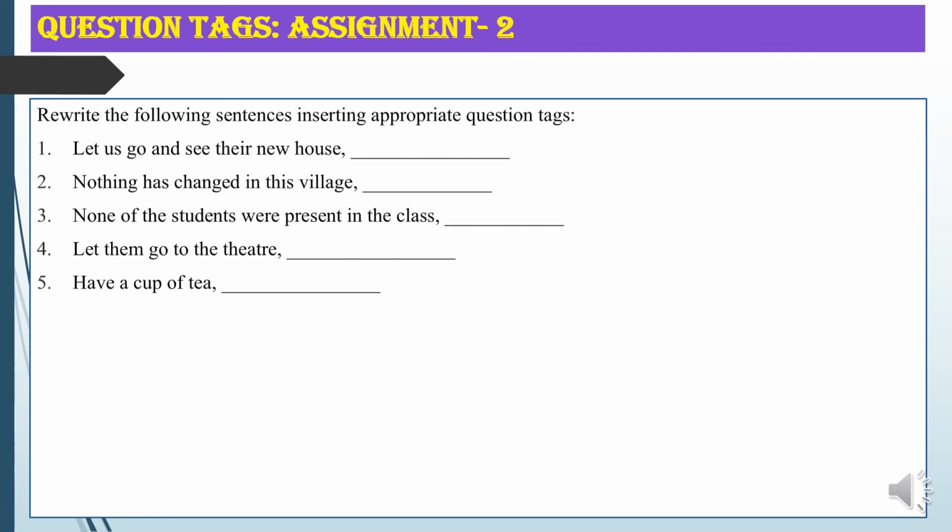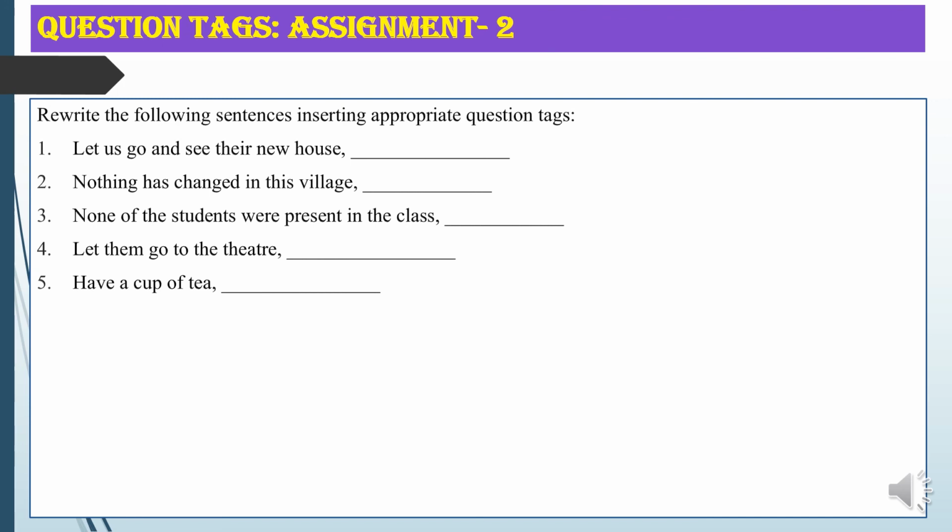Then, one cannot be too careful. It will become can one, because in the tag the subject one will remain the same, so it will become can one. The last one, it will become isn't it. That man will deliver a lecture tomorrow, and it will become won't he. Then, I am very tired today, and it will become aren't I. Don't write ain't I, it will become aren't I.